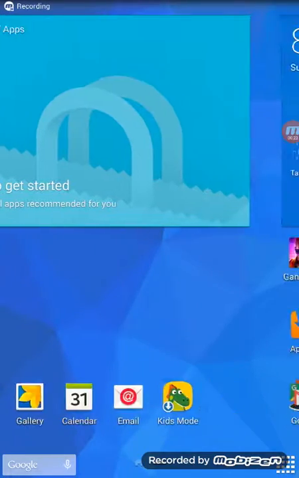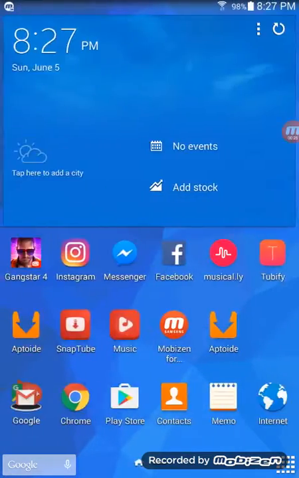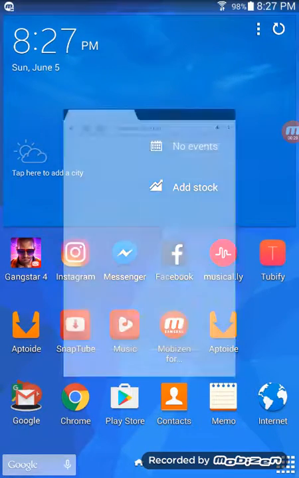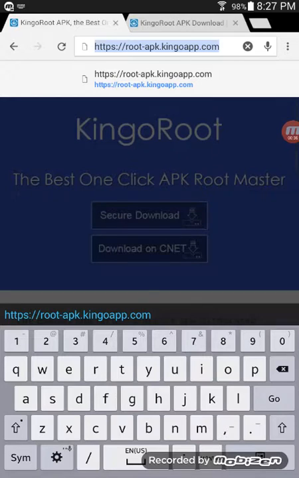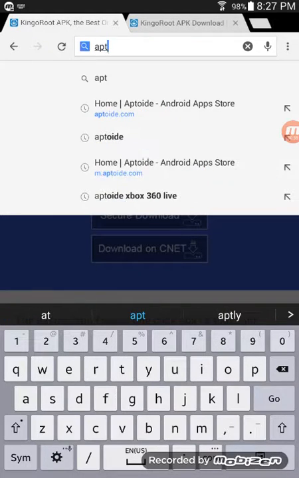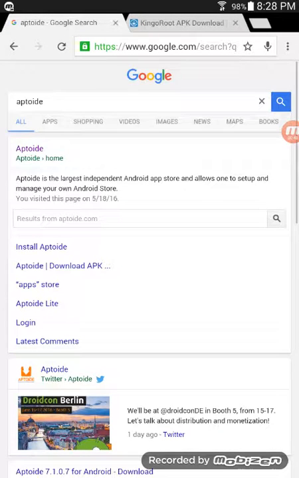So if you want to download the app, first go to your internet, then search Aptoide right here, and click on it. The first one.